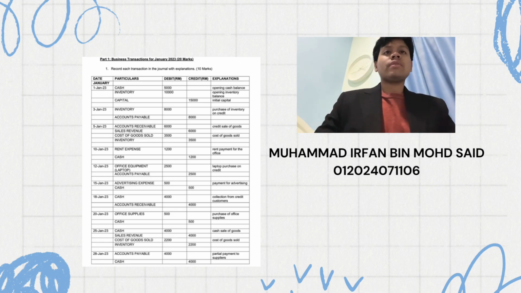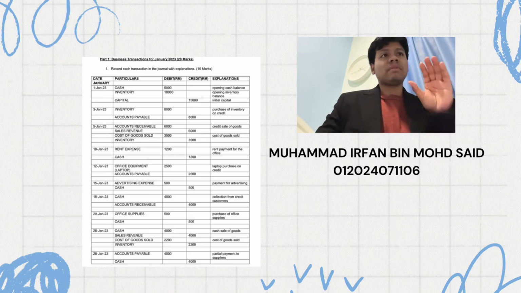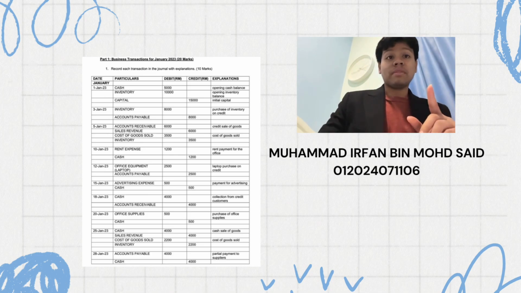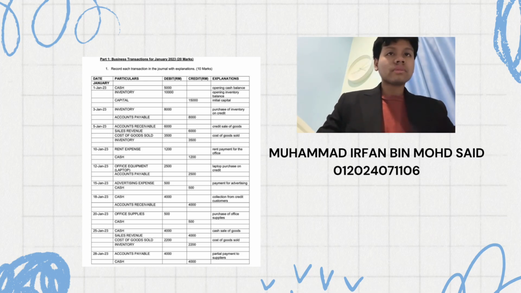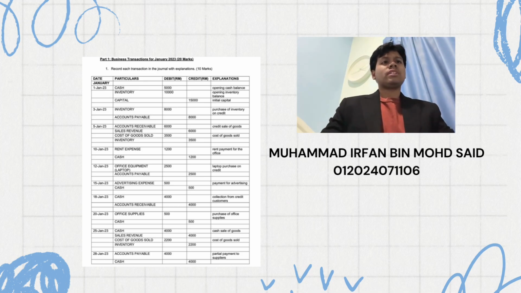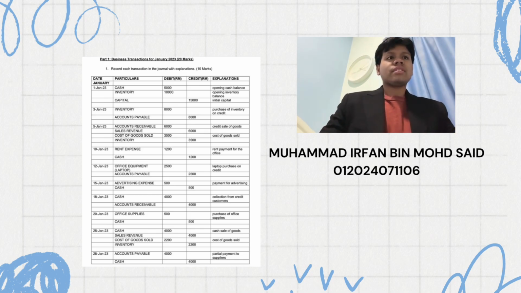On 15th January, paid RM500 in cash for an advertising campaign. So advertising expense is 500 debit, also cash is 500 credit. On 18th January, received cash of RM4,000 from the customer for the January 5 sale. The particulars involved are cash and also account receivable. So cash RM4,000 debit, and also account receivable RM4,000 credit.